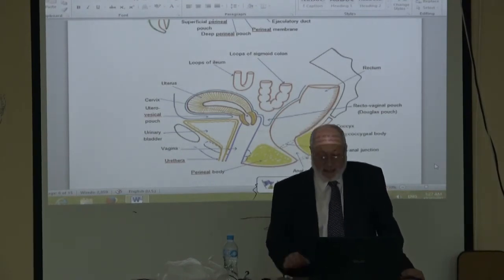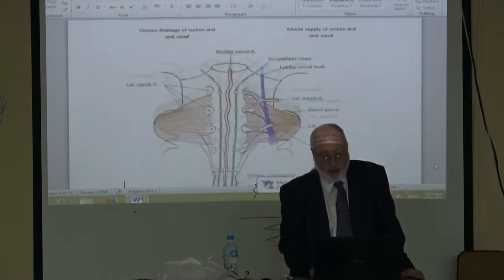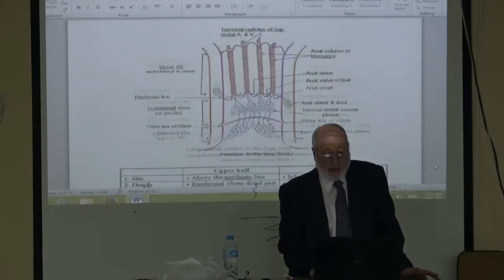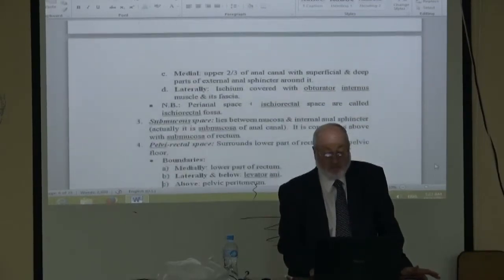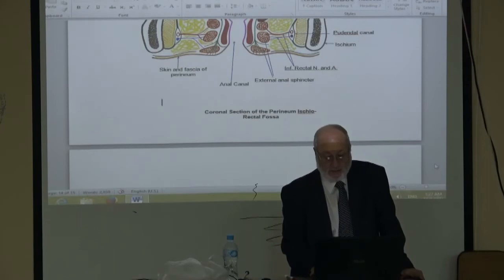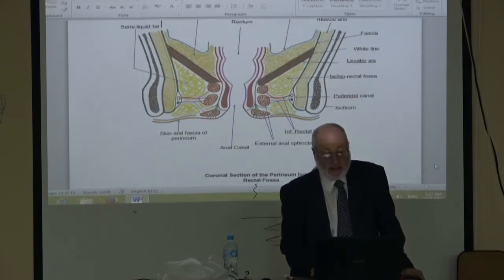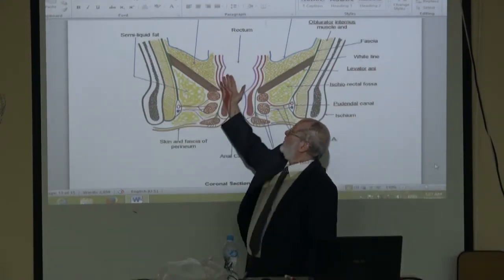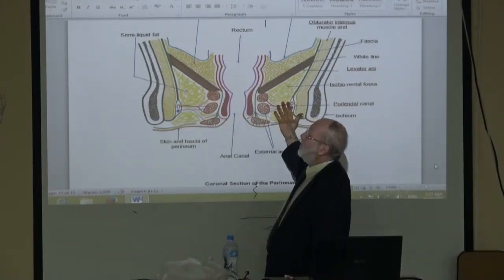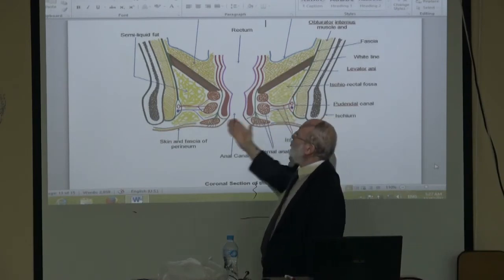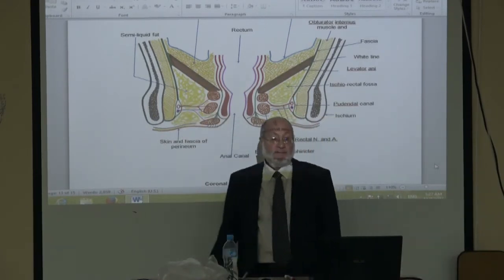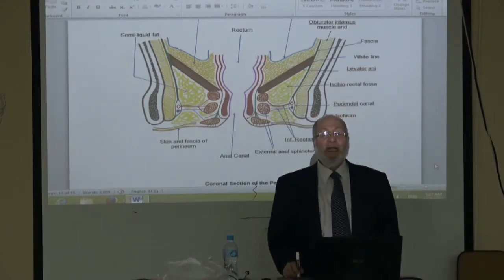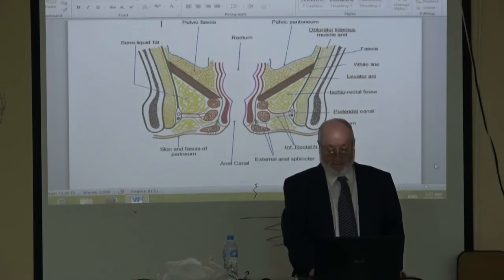What are the lateral relations of the anal canal? The lateral relation of the anal canal is, in the perineum on both sides of the lower part of the rectum and anal canal, the ischio-rectal fossa. Mucosa and the lumen of the anal canal.